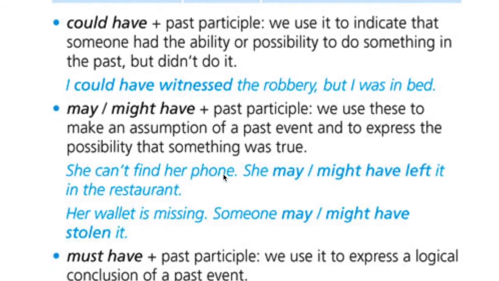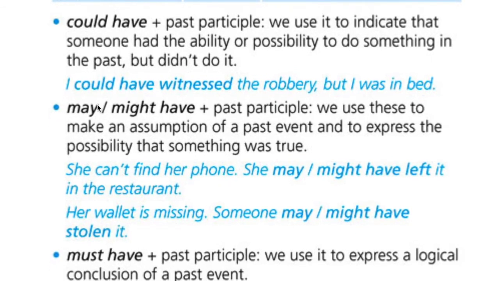Now let's take a look at may or might have. Remember that may and might are used for possibility or probability. Okay? May is a more real possibility. It is like, let's say, more possible. It's like 50% probability, I would say. Yeah? Whereas might is a more remote probability, remote possibility. Might be 10% probability. May 50%, might 10%. And then have, second element, and then the past participle, of course, the third element, okay?